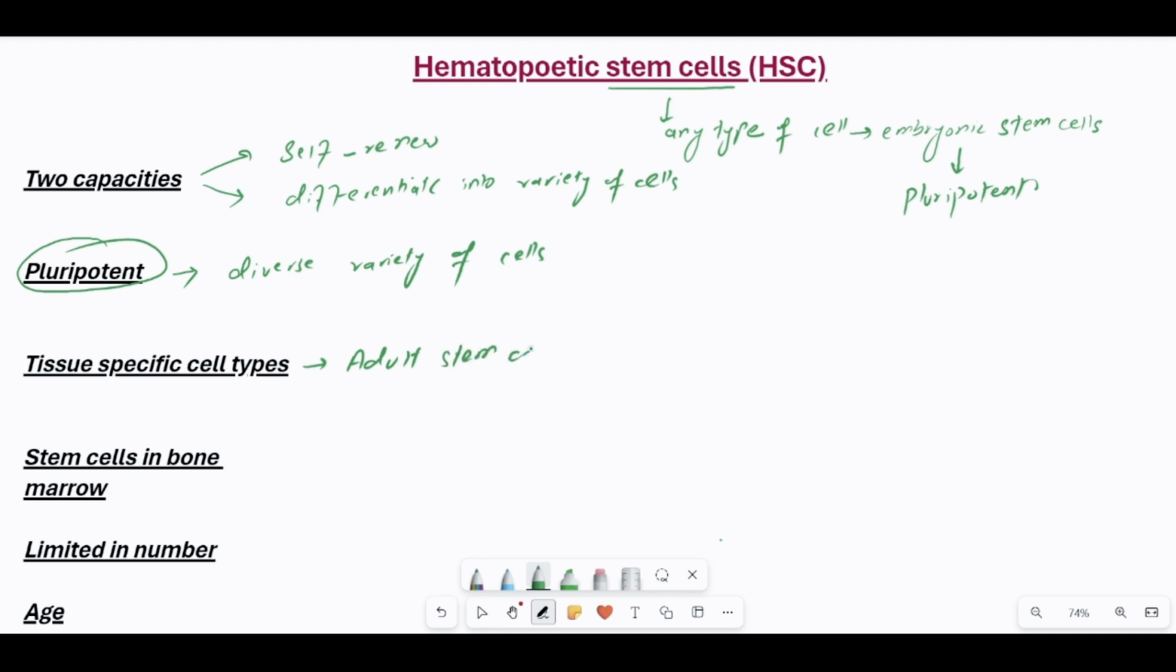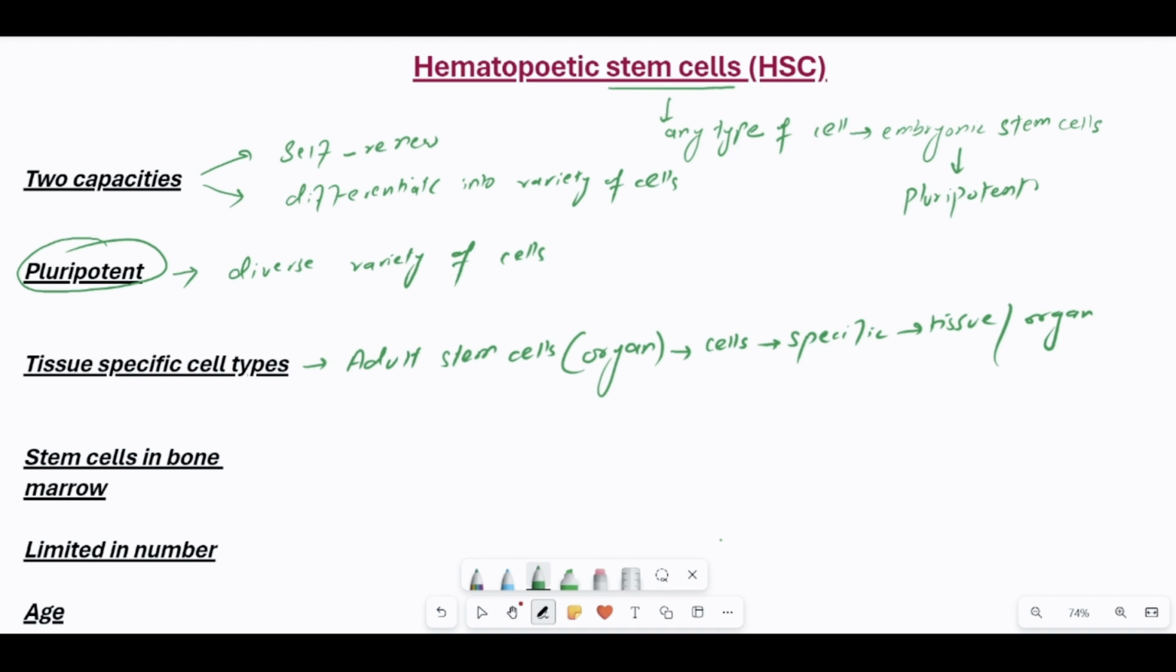Why are the stem cells present in an organ now called adult stem cells? Because whenever these stem cells undergo differentiation, they will produce cells which are highly specific to the particular tissue or organ in which they are present. For example, let's suppose a stem cell is present in the liver.